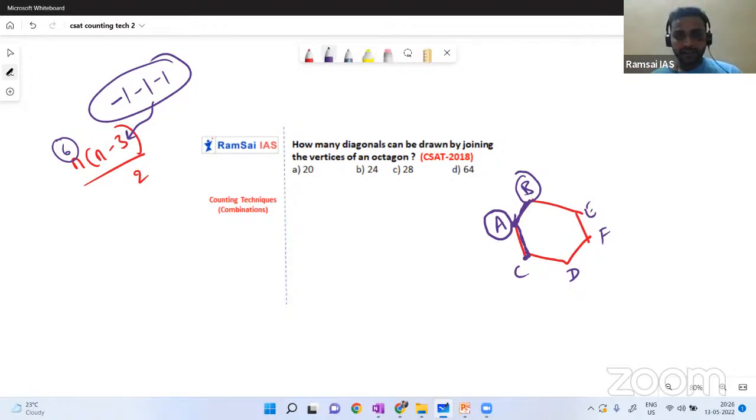And how many diagonals can be drawn by joining the vertices of an octagon? In an octagon, n will be 8, right? So 8 into 5 by 2.